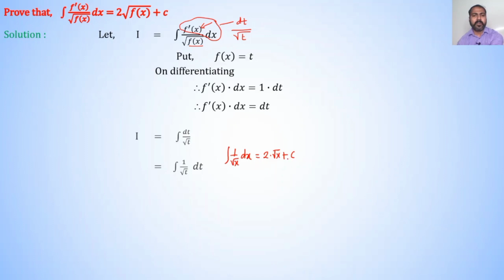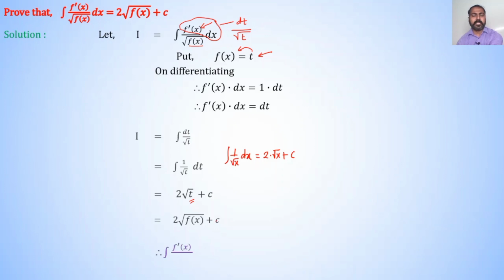Therefore, integration of 1 upon root t into dt is equal to 2 root t plus c. Here answer is in variable t because of our substitution. Replace t by f of x. Therefore, I is equal to 2 into root of f of x plus c.